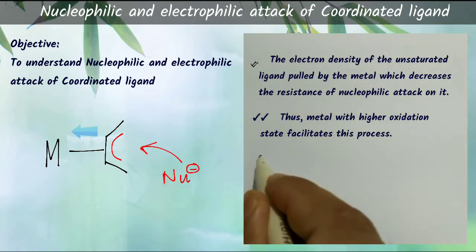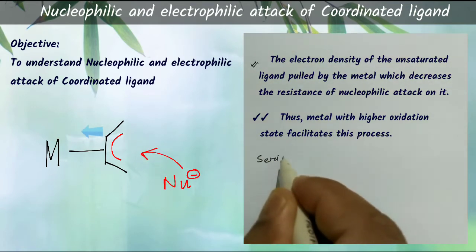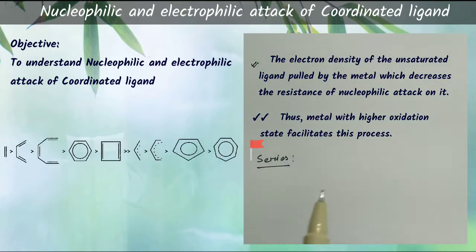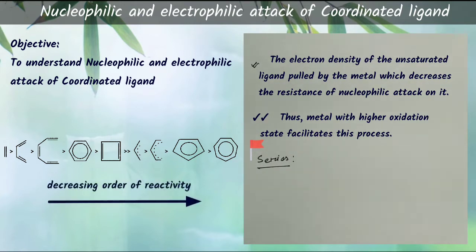On the basis of reactivity towards nucleophilic attack, a series of unsaturated ligands is prepared, as shown in the presentation. Here a decreasing order of their reactivities is shown, and we can get two pieces of information from this series.